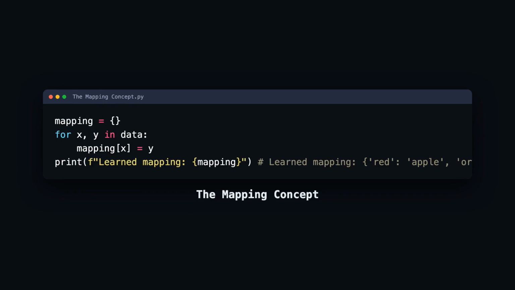Our goal is to create a Python function that can take a new, unseen input and map it to the correct label based on what it saw before. We start with a simple dictionary to simulate this mapping. Beginners often confuse the mapping process with hard coding, but in real AI, this mapping is discovered automatically.